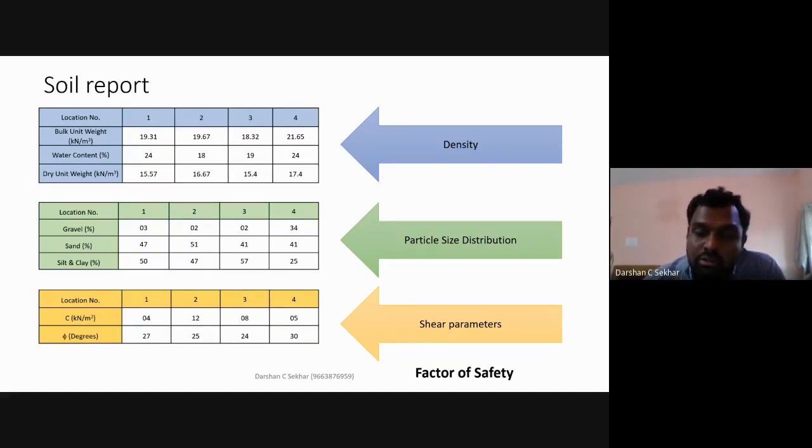With respect to stability of slopes, we are always going to go with respect to factor of safety, whether this slope will be safe or whether this slope will be unsafe. So in this regard, I am trying to find out what is this factor of safety. To finally conclude with respect to this factor of safety, I need to know these tests. I need to perform these tests in the laboratory. These are the basic tests.